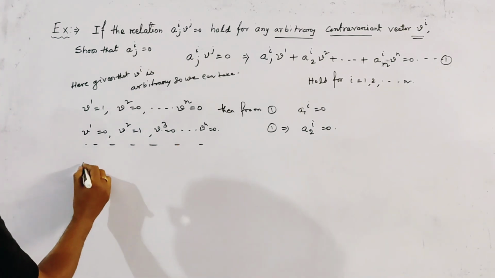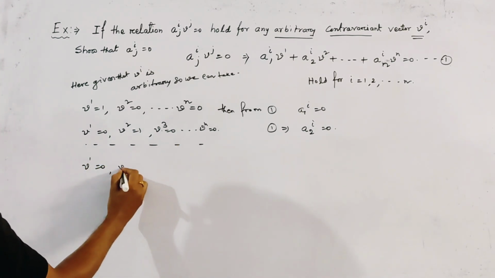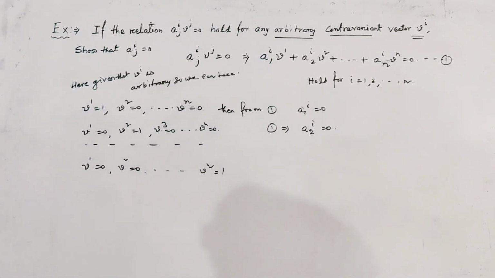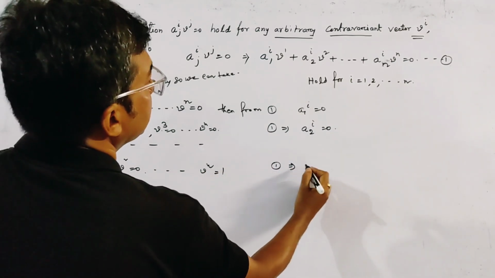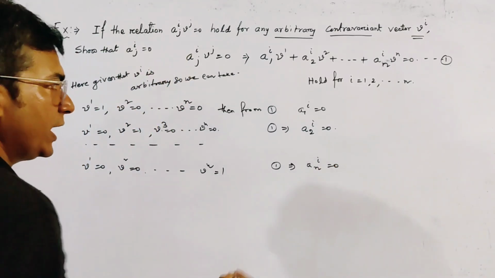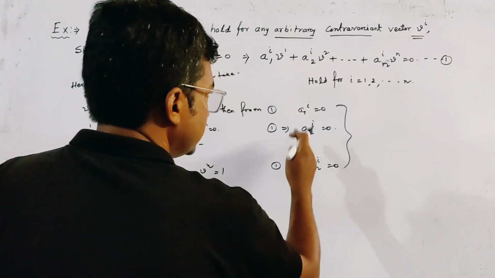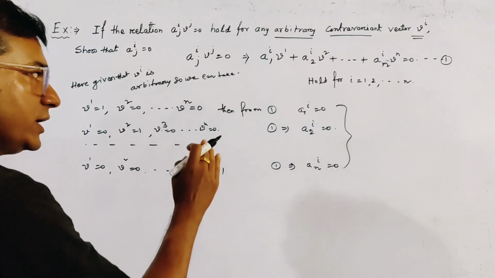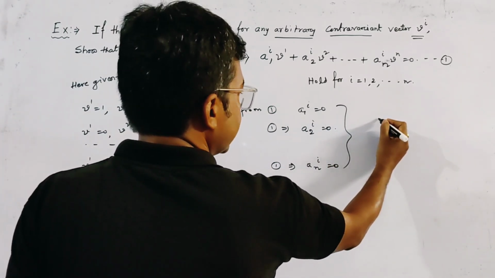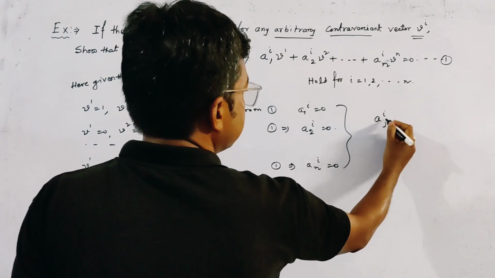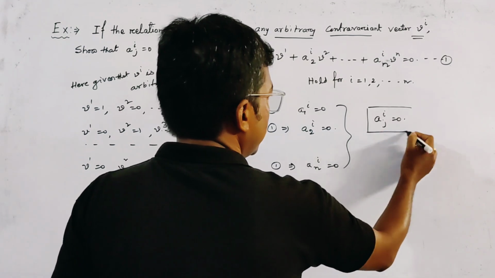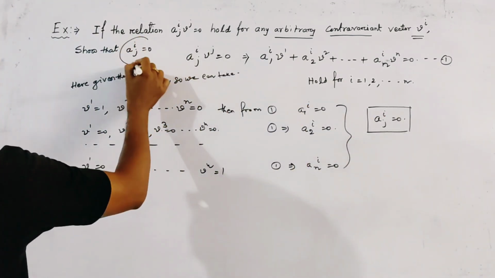Similarly, if we take v1 = 0, v2 = 0, and vn = 1, then we get a_ni = 0. Clearly, writing all the relations from 1 together, we get a_ij = 0, and this is nothing but our required result.